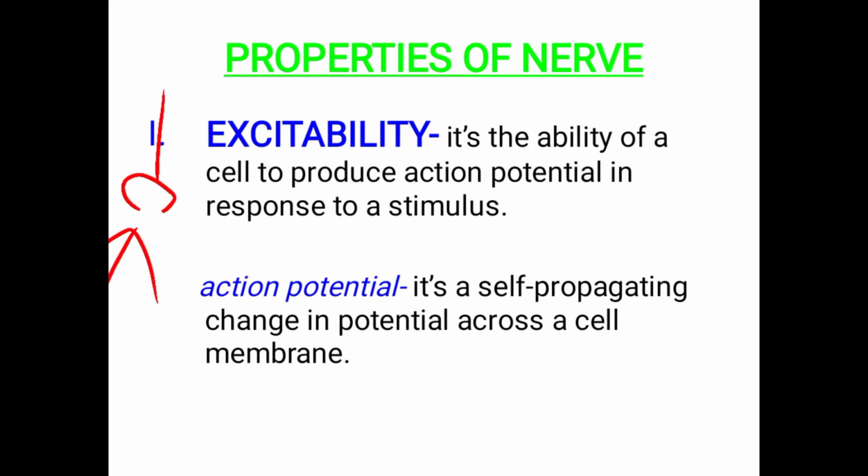If you give an adequate stimulus, then only the neurons get excited. Not all cells have this property. Only neurons or nerve fibers, skeletal muscle, cardiac muscle and smooth muscles.